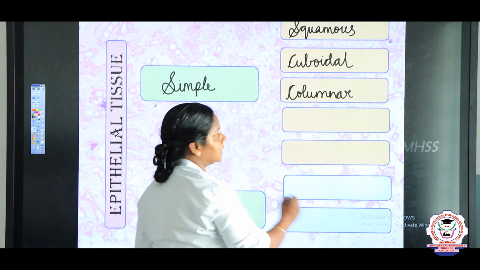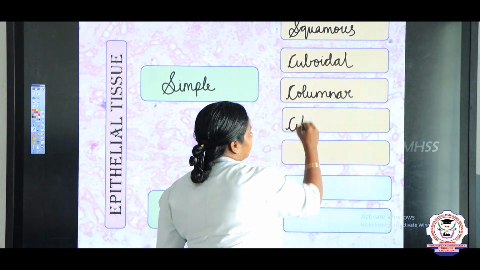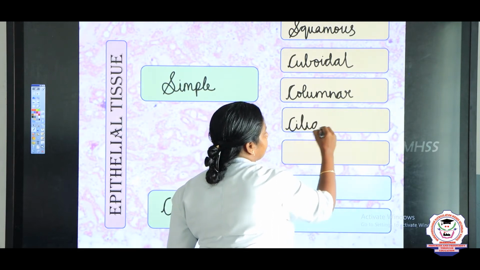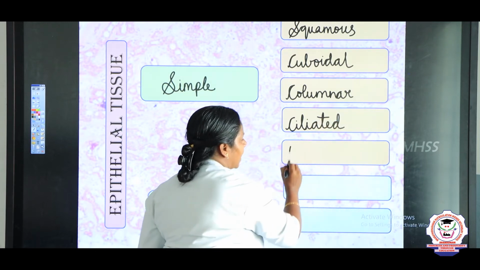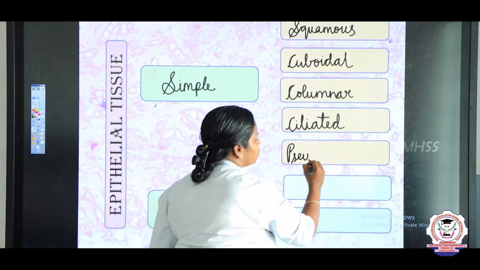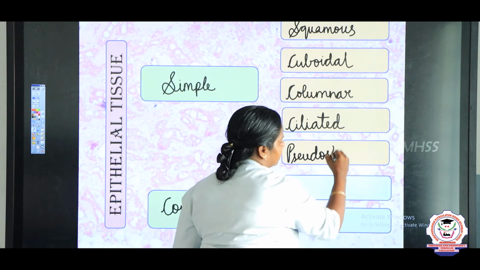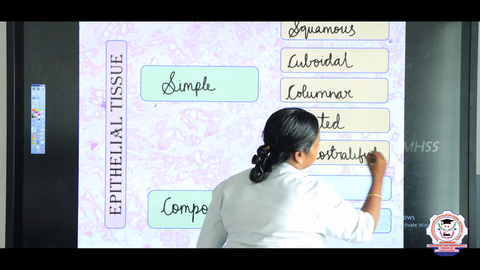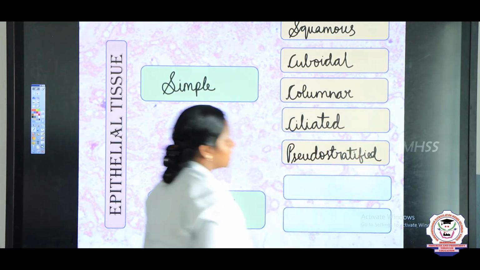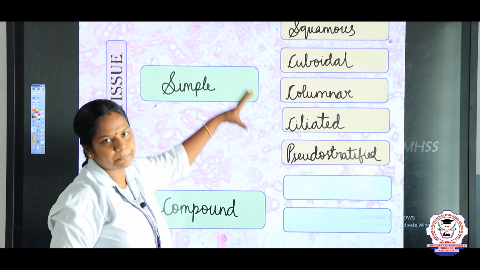The next one is ciliated epithelium, and the fifth one is pseudo-stratified epithelium. So these are all the classifications of the simple epithelium.